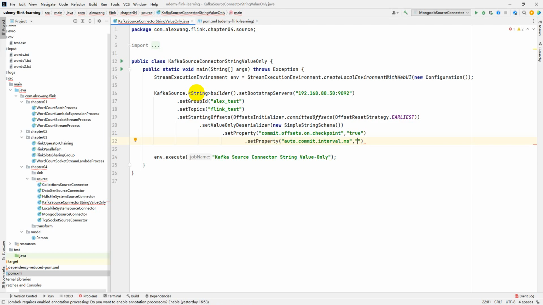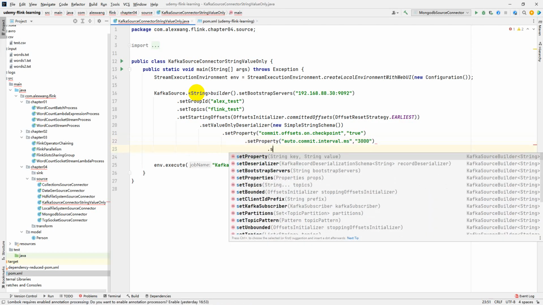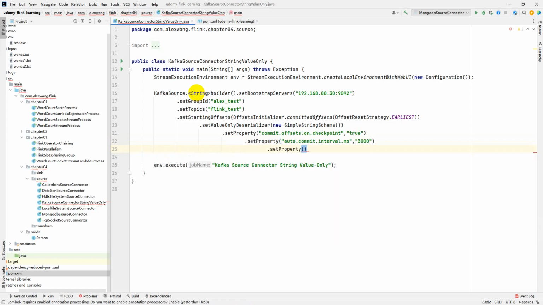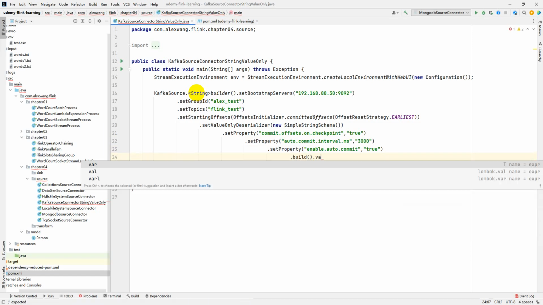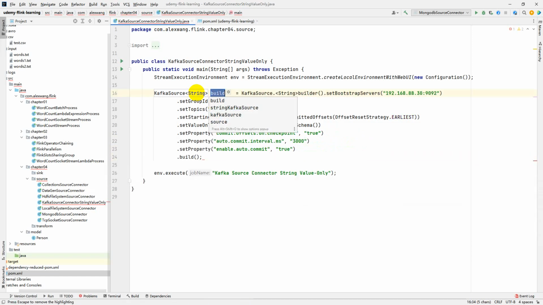For example, we use 3000, and specify the property to enable the auto commit function. Okay. And last, we can call the build method, which will create the Kafka source instance here.